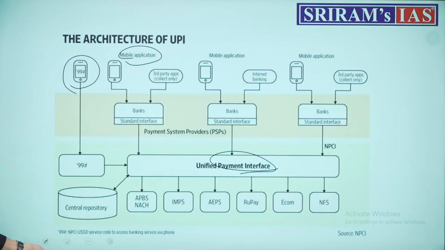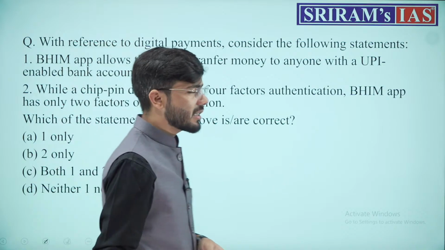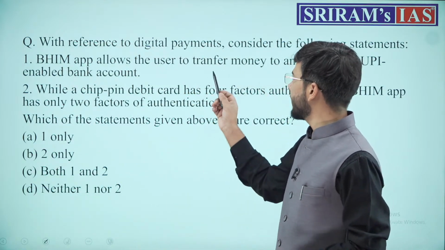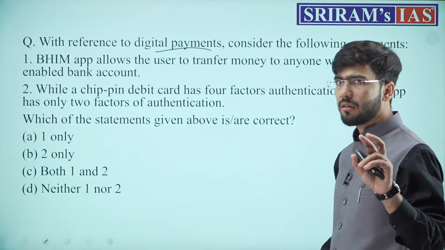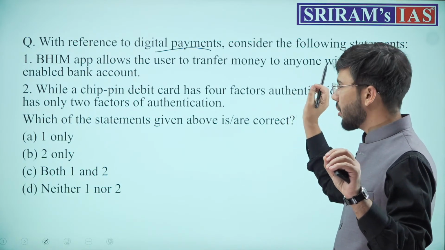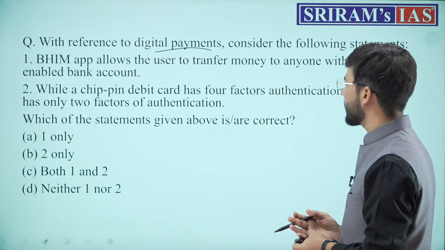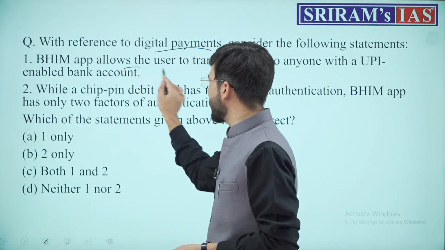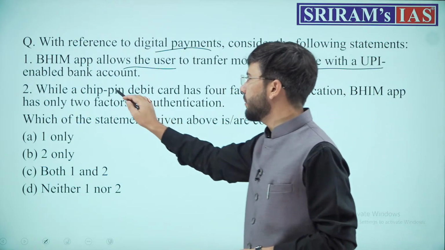Now, next we have, I guess, the last question of the day. No, we have one more question after this. That is, with reference to digital payments, consider the following statements. बहुत ही simple question है ये. It says, with reference to digital payments, consider the following statements. Bhim app allows the user to transfer money to anyone with a UPI enabled bank account.